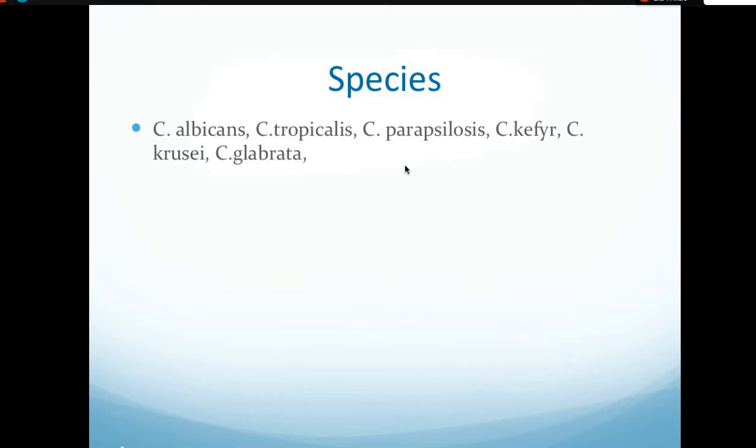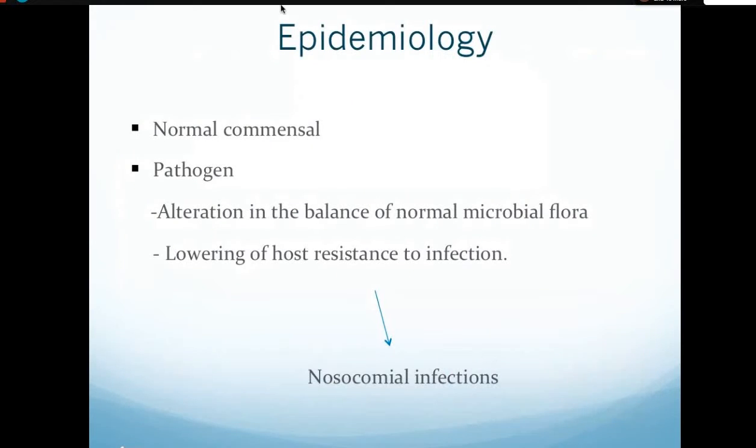So when we take your practical exams, we may ask you what the species of Candida are. So you need to remember at least 4 or 5 species of Candida. And this is a yeast form, and this is a filamentous form. Okay, pseudohyphal. So there will be budding yeast cells with pseudohyphae in your gram staining smear.